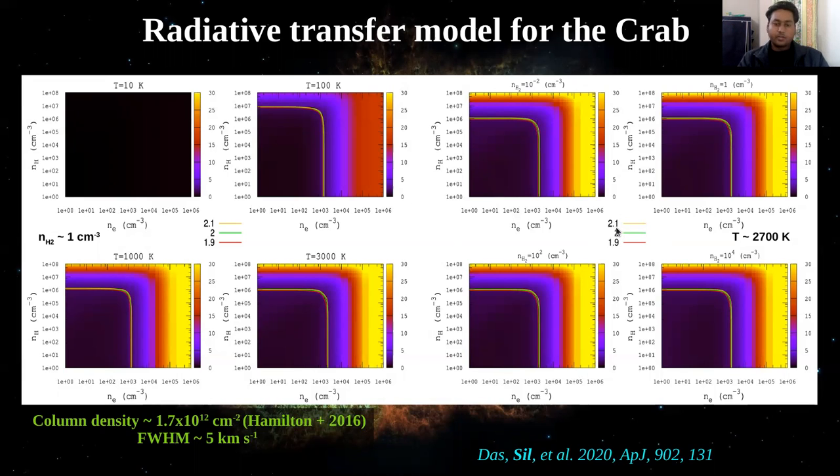So from here we can conclude that the main collisional partner is the electron in this environment. And though we considered here electron, hydrogen atom, and hydrogen molecule, the hydrogen molecule collision partner is not dominating. And also in the public version of RADEX, we cannot consider here the reactive collision of H2.